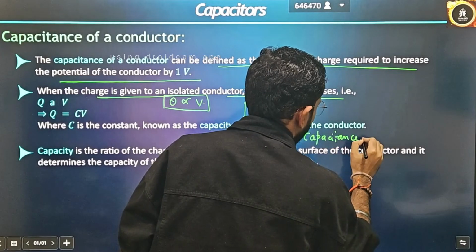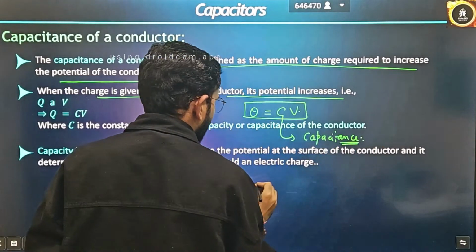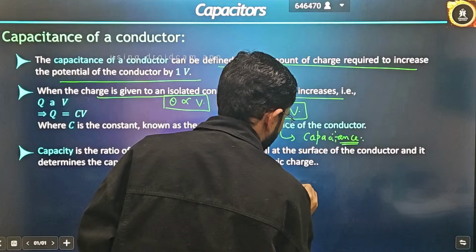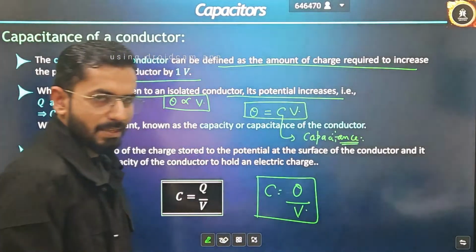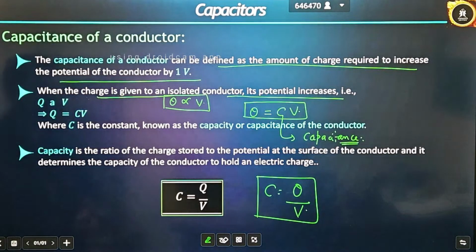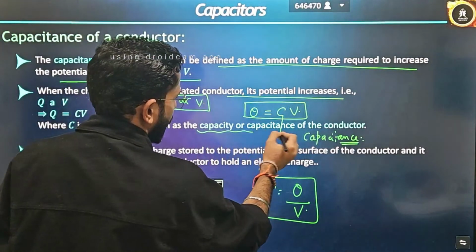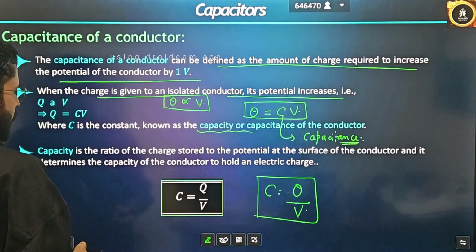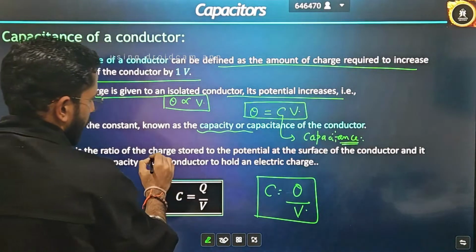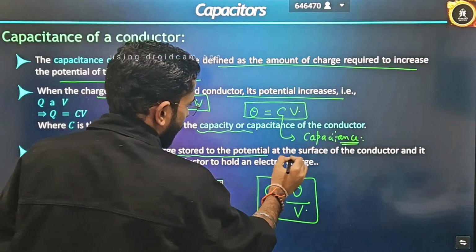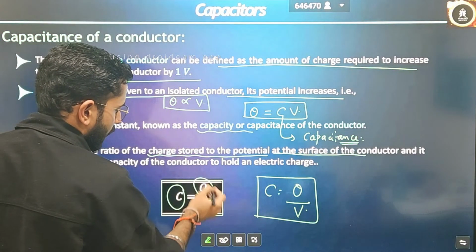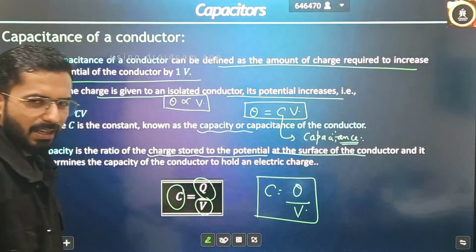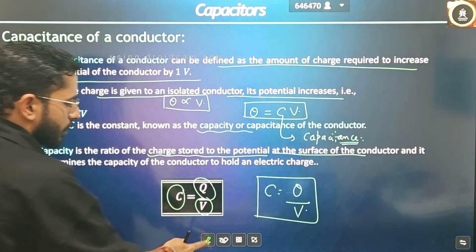Capacitance. This proportionality constant is called capacitance. That means if I ask you what is capacitance, now you will say Q divided by V. This is the basic formula for capacitance. Here you can see it is the capacity or capacitance of a conductor. Capacity is also defined as the ratio of charge stored to the potential at the surface of the conductor. Because capacitance can also be defined as charge divided by voltage. These are other ways to explain the definition of capacitance.